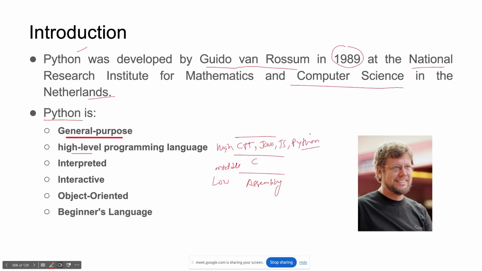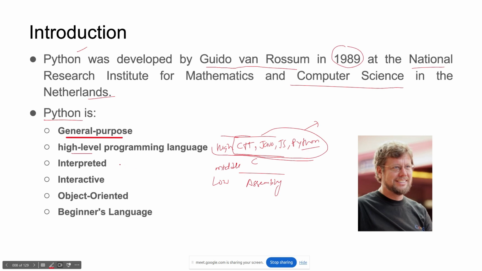High level means the syntax is English-like, or syntax which you understand. So high level programming languages have English-like syntax. C also has English-like syntax, but assembly is not that user friendly, right? So high, middle, low.